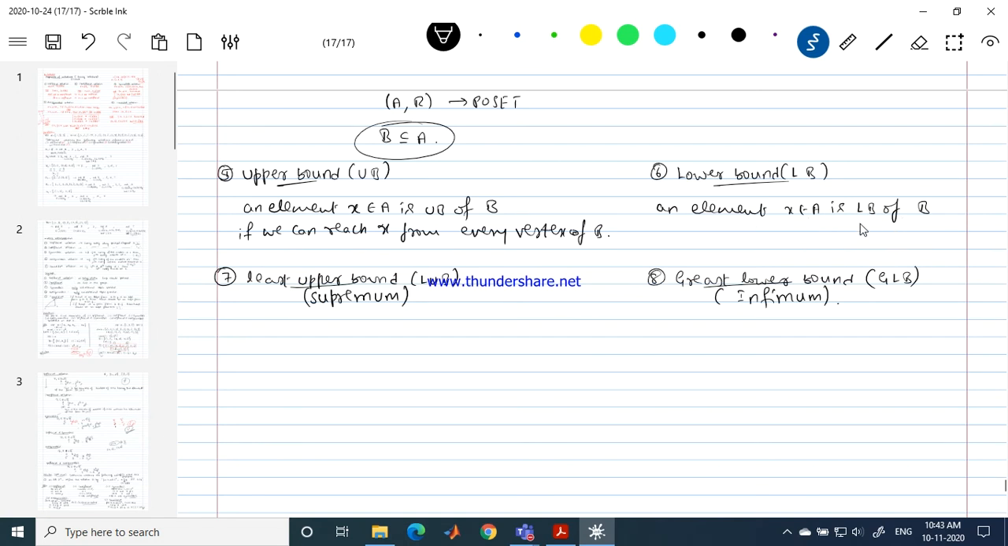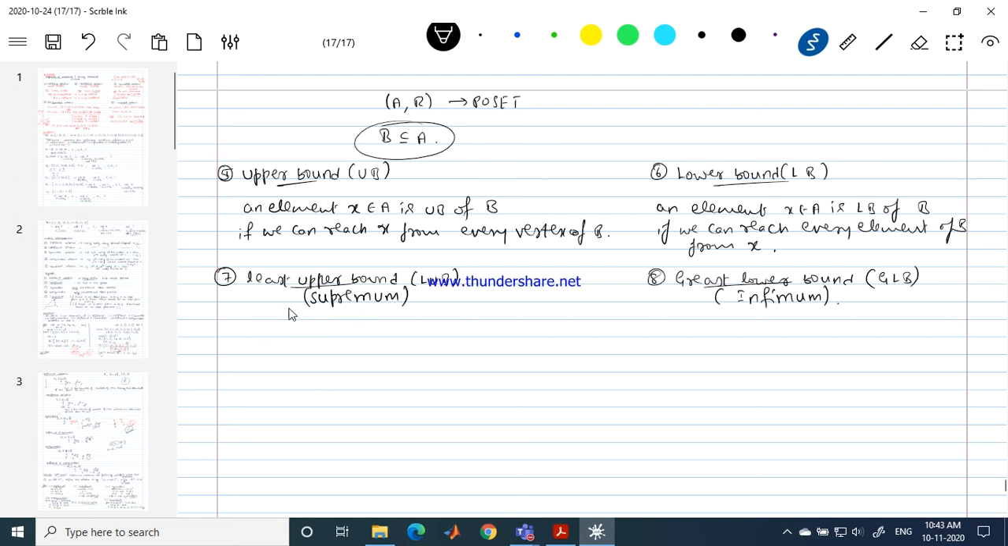An element X belonging to A is a lower bound of B if we can reach every element of B from X. So if I can reach every element of the set B from X, then X is called the lower bound of the set B.